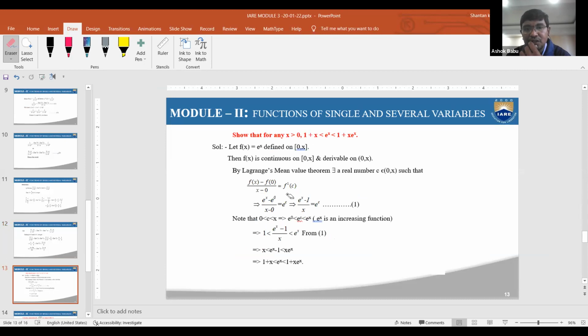Now this is one other problem. What is the problem here? Show that for any value of x greater than 0, 1 plus x is less than e power x is less than 1 plus x into e power x.